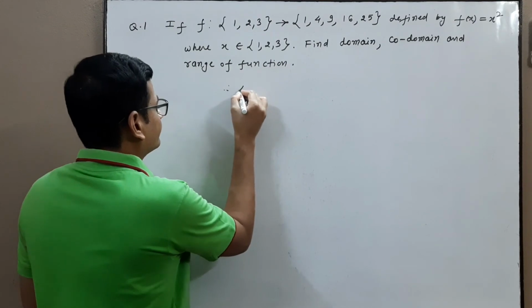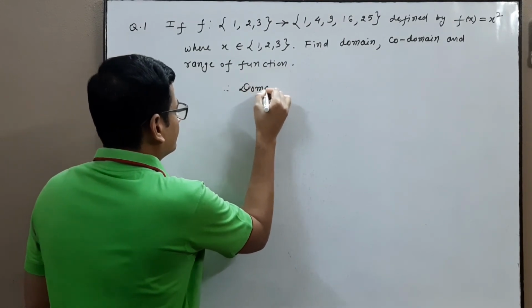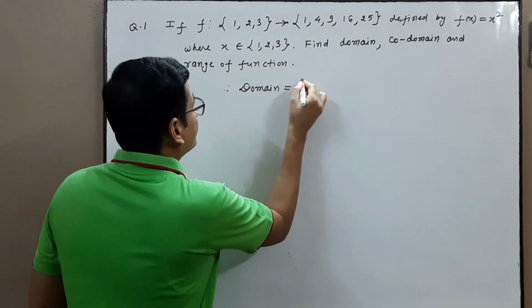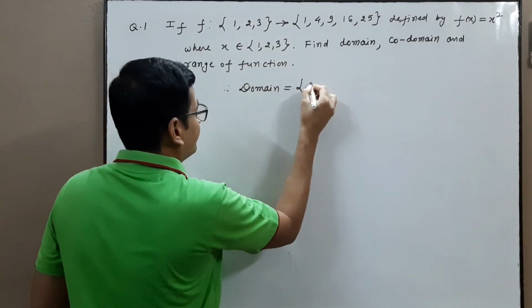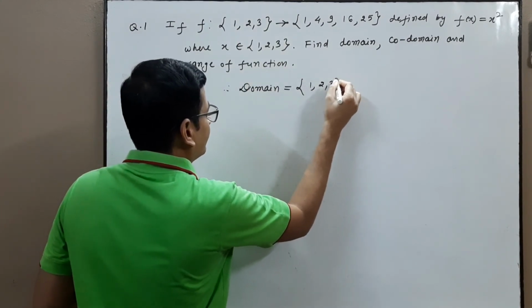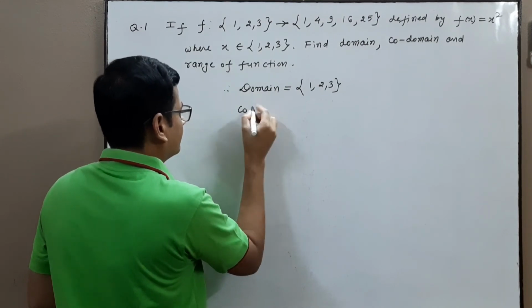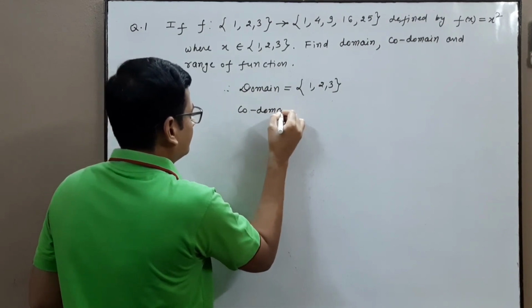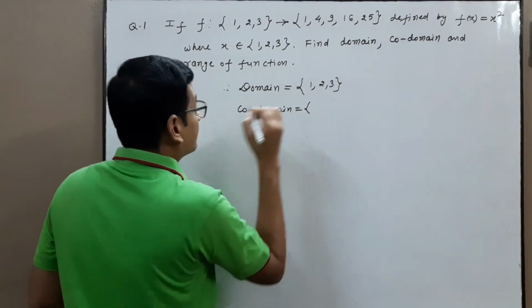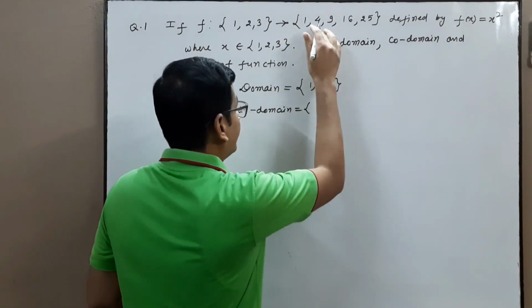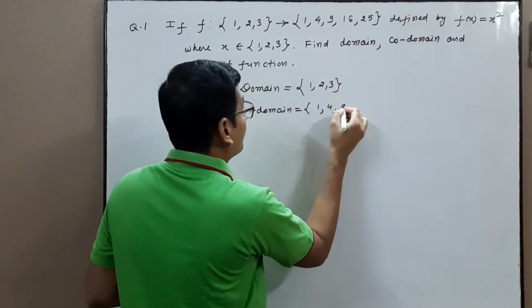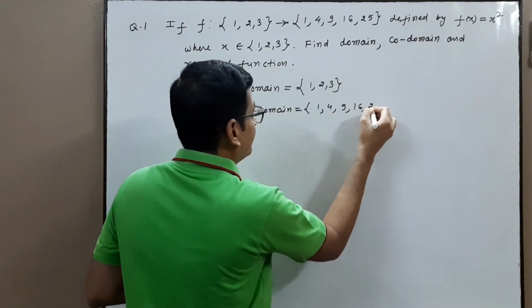So therefore domain is equal to the first set, means 1, 2, 3. Codomain is the second set, 1, 4, 9, 16, 25.